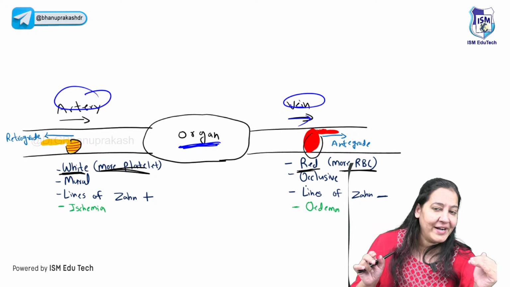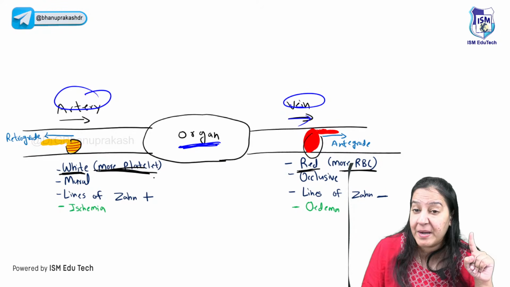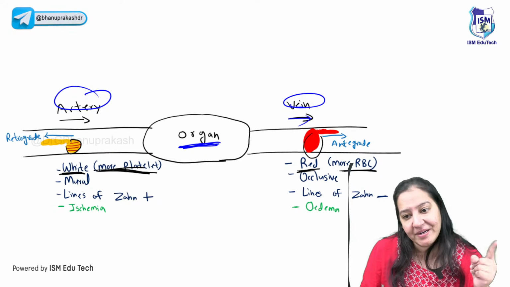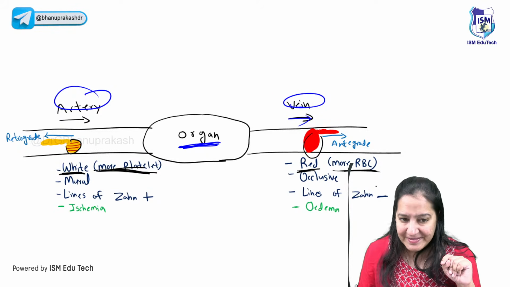The arterial thrombus is white thrombus and the venous thrombus is red thrombus. The arterial one has more platelets and more fibrin. That's why it is yellow and white. But the venous one has more RBCs. That's why it is red. Give me a thumbs up on every point. Say yes. Right.